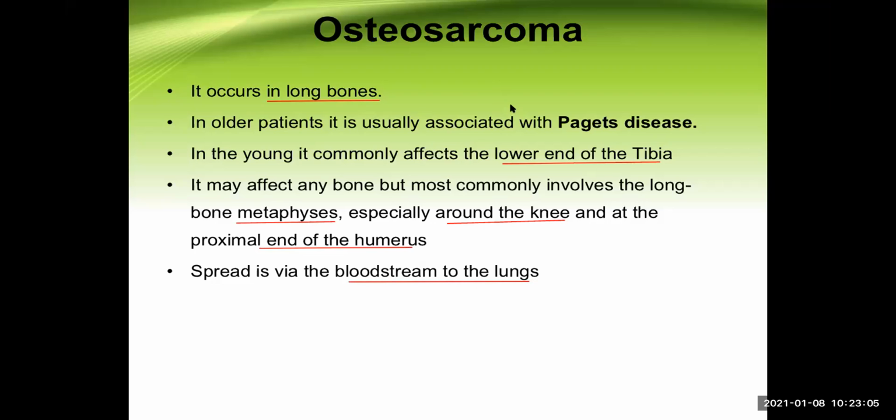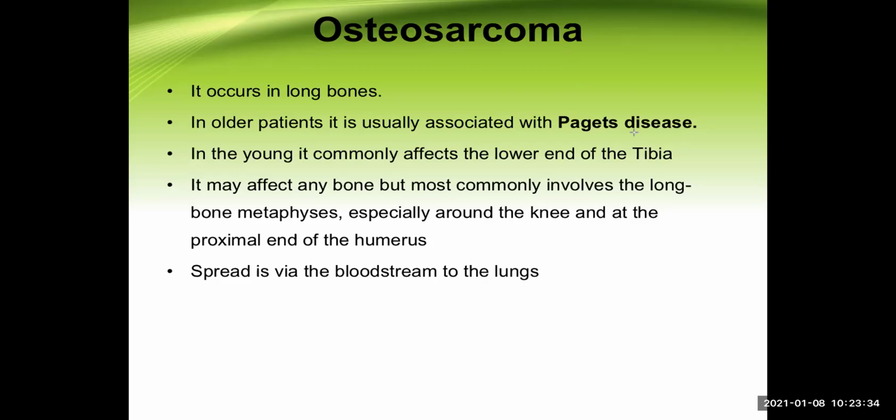And one important point here, in case of older patient, Paget's disease of the bone can give rise to osteosarcoma. So just remember this as one of the risk factor for the development of osteosarcoma. And the same person may also develop heart failure and repeated pathological fracture, different deformity of the bone in case of Paget's disease.